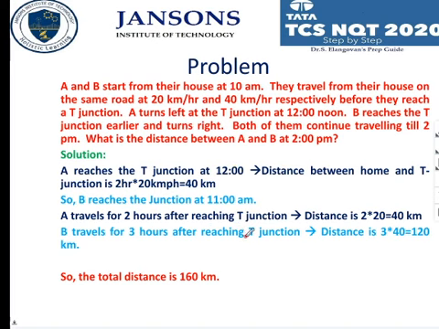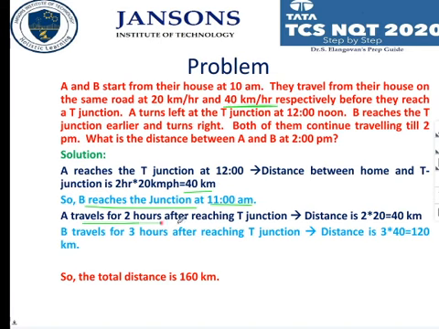Yes, the same thing is explained here. A reaches the T junction at 12 o'clock. Distance between home and the T junction is 2 into 20 kilometers, that is 40 kilometers. B reaches the junction at 11 o'clock itself, since his speed is 40 kilometers per hour.